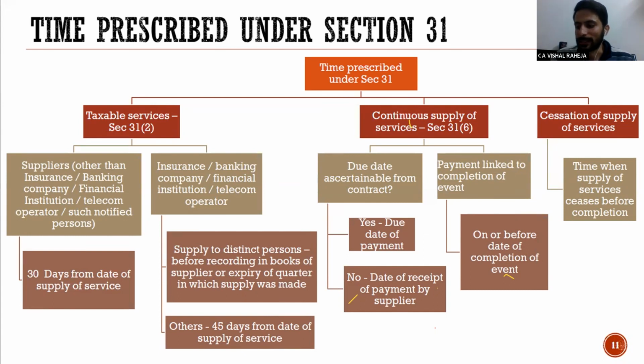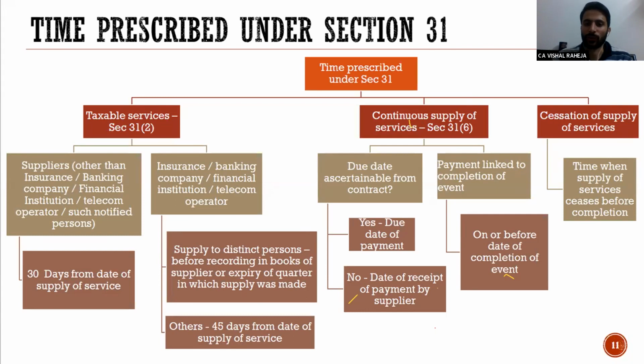Now the question arises, in case of services, there is a possibility that there is continuous supply of service. So in that situation, how would the time limit of 30 days be calculated? So section 31(6) comes to the rescue, and now I will tell you how to determine the time limit to raise invoice in case of continuous supply of services. Continuous supply of services means we are providing services which will go on through a long period of time, and it will take a lot of time to complete that contract or that agreement.